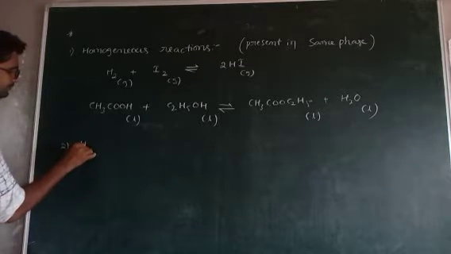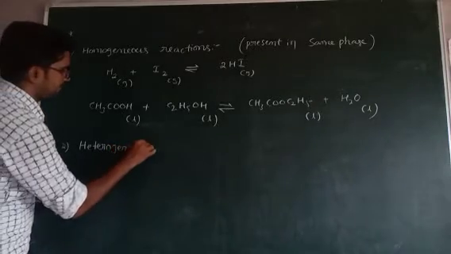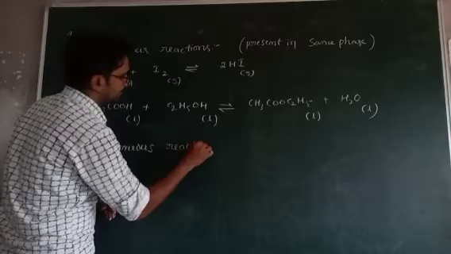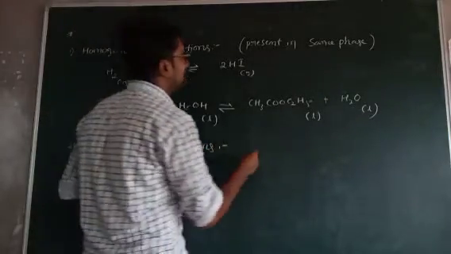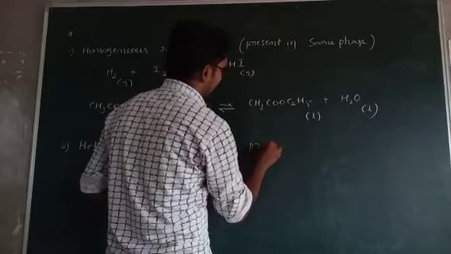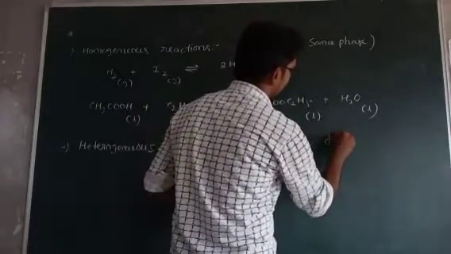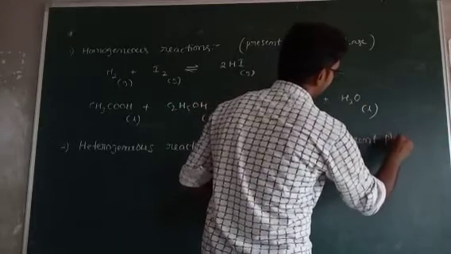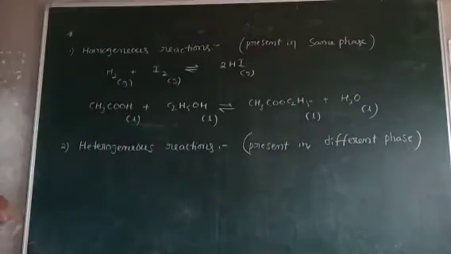Second one, heterogeneous reactions. Very simple. Heterogeneous reactions means present in different phases.